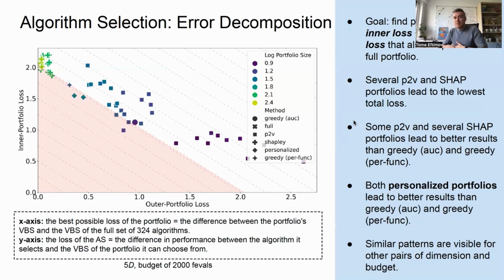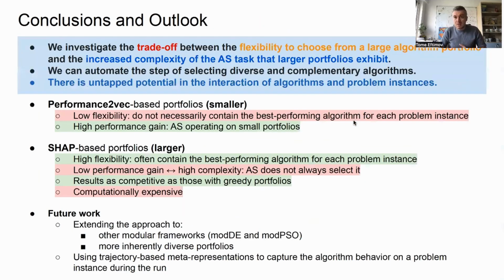And if we compare with the full portfolio, it is the diagonal line that goes through 2 on the x and epsilon axis. Similar patterns are visible on different combinations of problem dimensionality and the budget for which we are evaluating the algorithm selector.